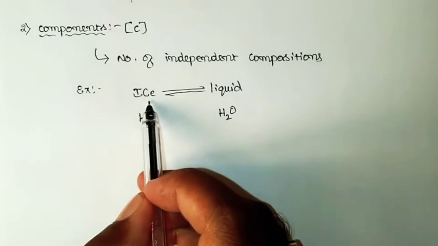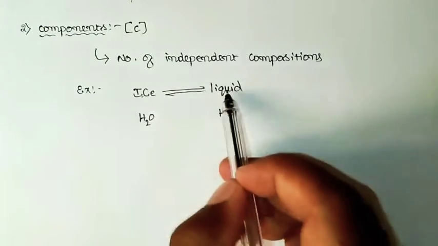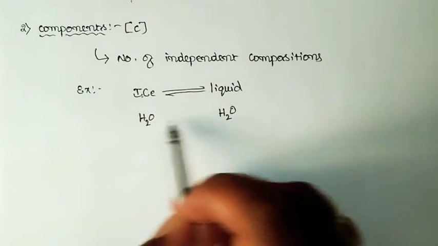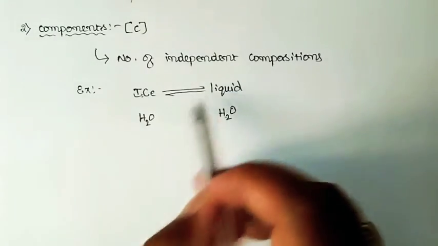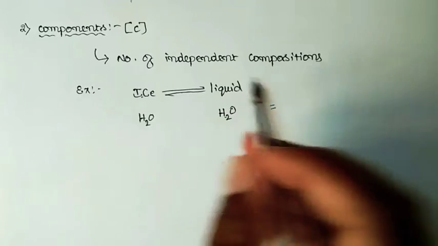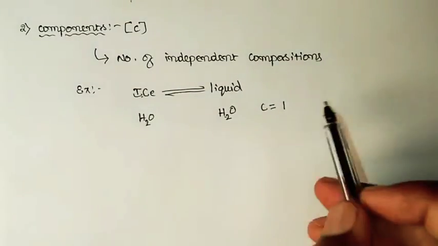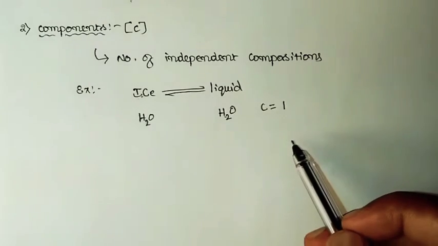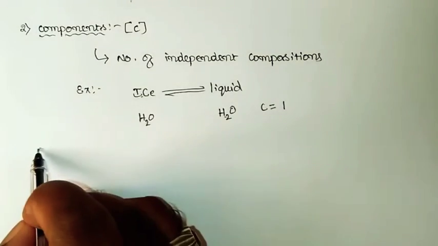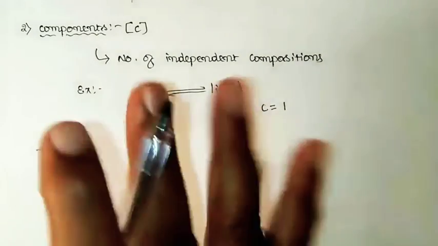But here ice is in the solid phase and water is in the liquid phase. Though there are 2 phases, the chemical composition of both constituents is the same, that is H2O. Therefore, the number of components in this particular system will be equal to 1, and we say that it is a 1-component system.